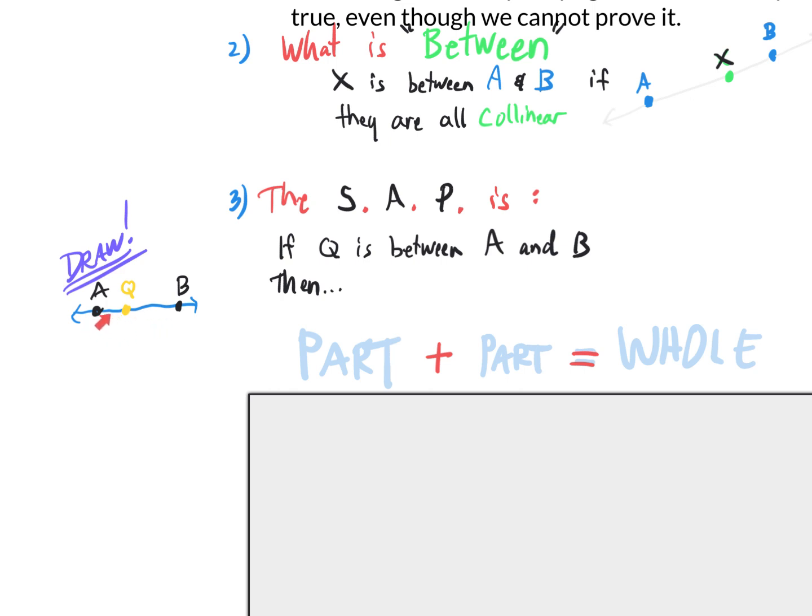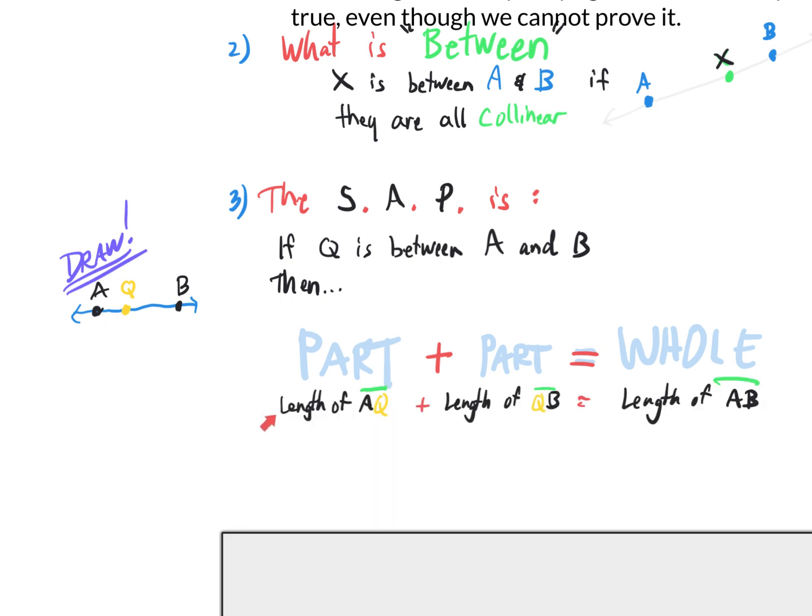The part on the left is segment AQ, and its length is AQ. So the length of this left part, segment AQ, plus the length of segment QB, which is the right part, left part plus right part, is equal to the whole, which is the length of segment AB.